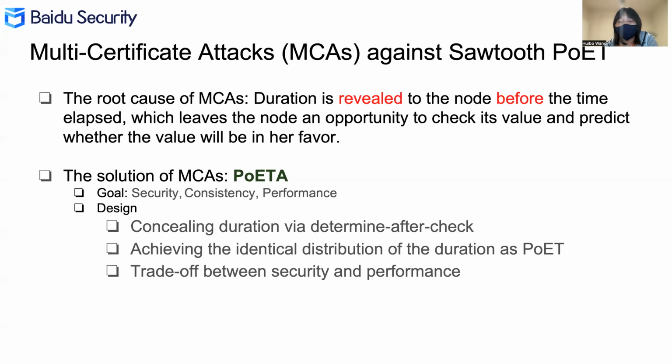POETA has 3 goals, including security, consistency, and performance. There are 3 key elements in POETA's design. The first one is concealing duration via determine after check, which will hide the final duration from the node before the whole duration time elapses. The second one is achieving the identical distribution of duration as POET, which assures the same block rates as POET to avoid forks. The third element is a trade-off between security and performance.